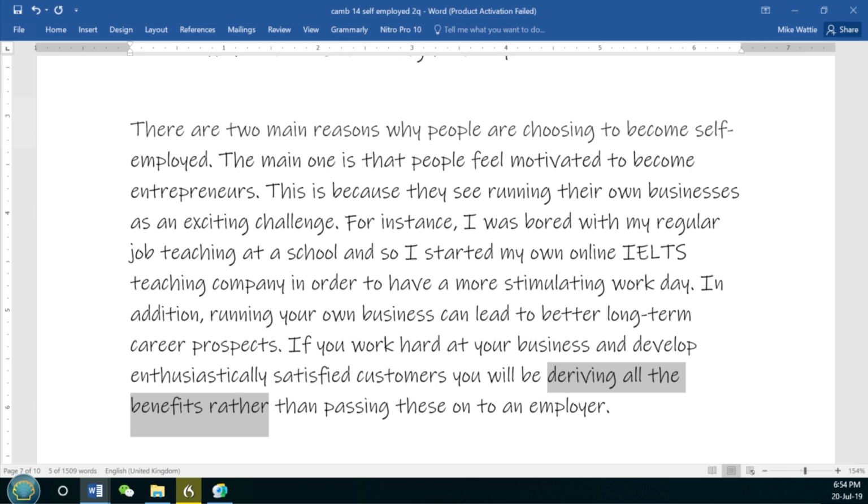Now, if there were time, I might write another sentence just to clarify this point, but we have to bear in mind that we only have 40 minutes to write this essay, so I have to resist the temptation to keep writing and developing this idea because I've got to get on to the next paragraph. And by the way, this essay is just over 300 words, so I really just don't have the time to write another sentence, even though it would be nice to.